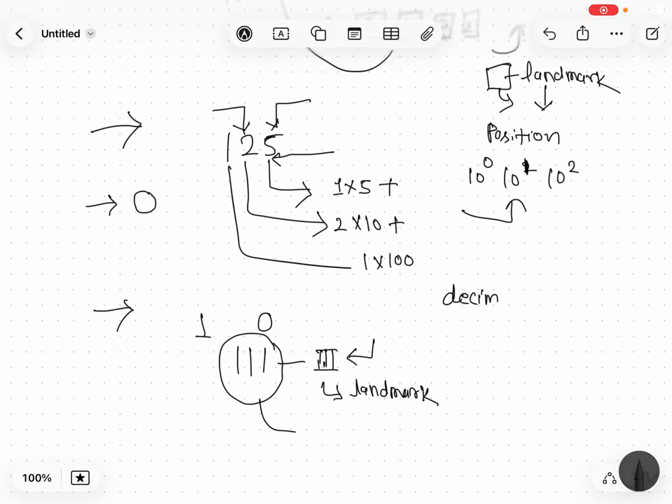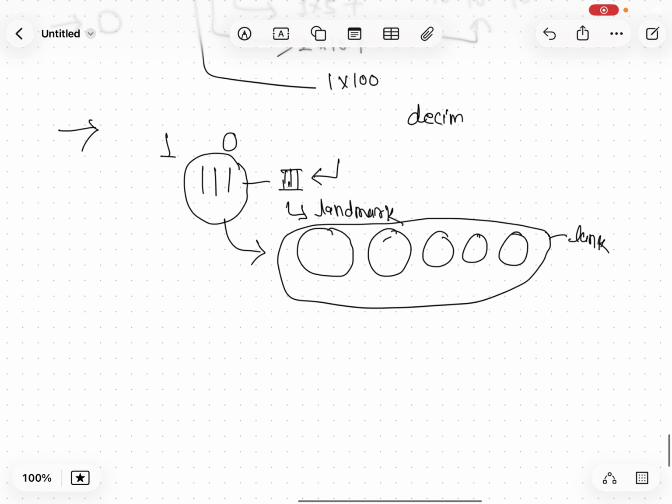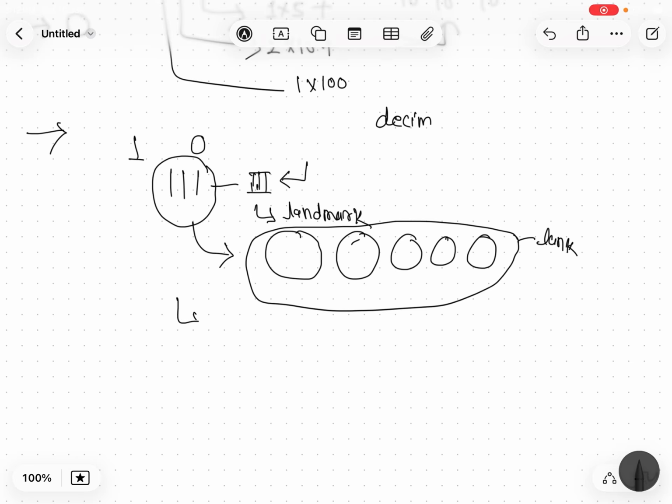If their groups follow a sequence, meaning first they group 5 elements, then again they use this symbol 5 times, and then they group them into another landmark number. So if they are following a sequence, that number system is known as base n. This n represents how you are grouping. If n is 2, first you group two quantities, then you make two twos and give another landmark number.